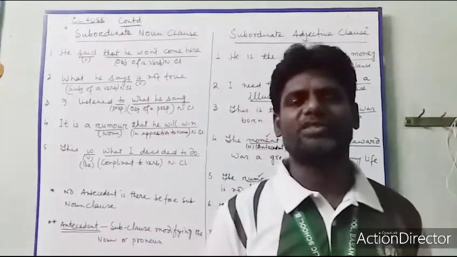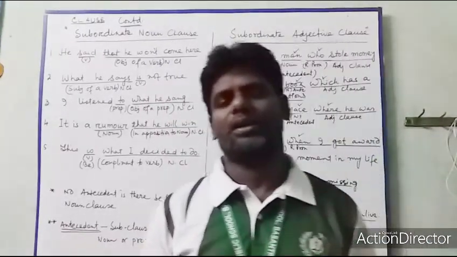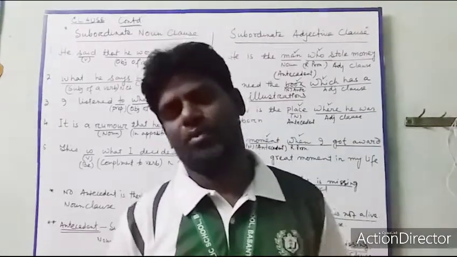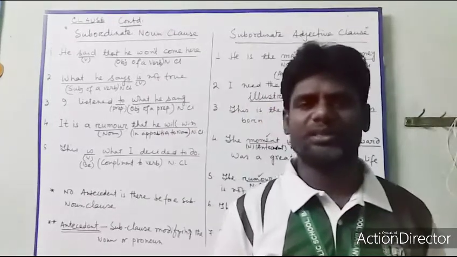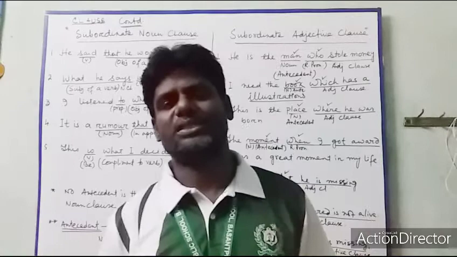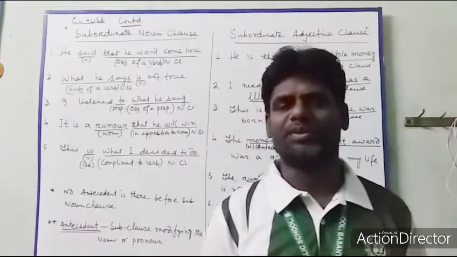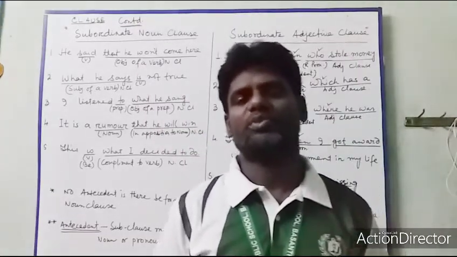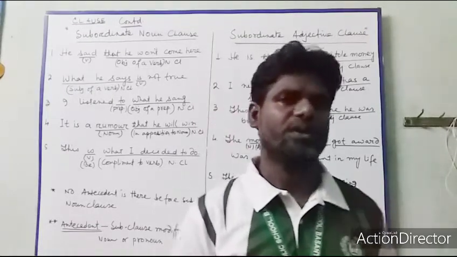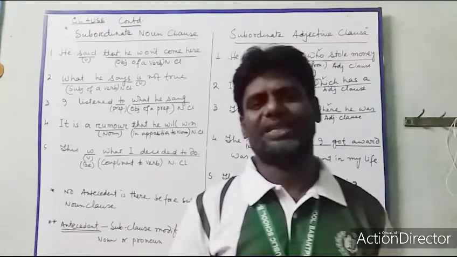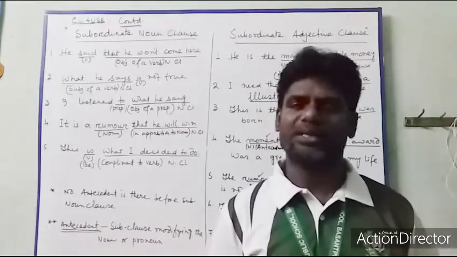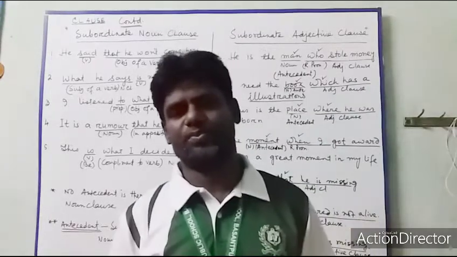That means the place of a noun is in the place of subject or object. Before the verb we use subject, after the verb we use object. So wherever we see a subordinate clause, we have to think about whether it is coming after the verb or before the verb. If it is before the verb, that is the subject of a verb. If it is after the verb, then it is the object of a verb.